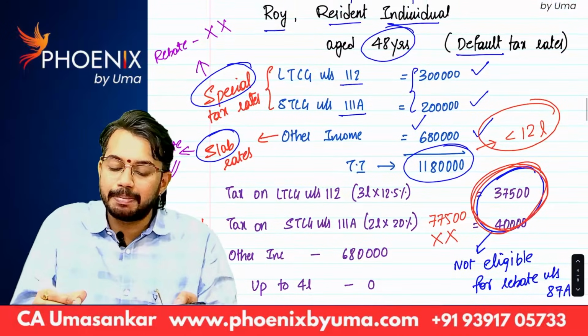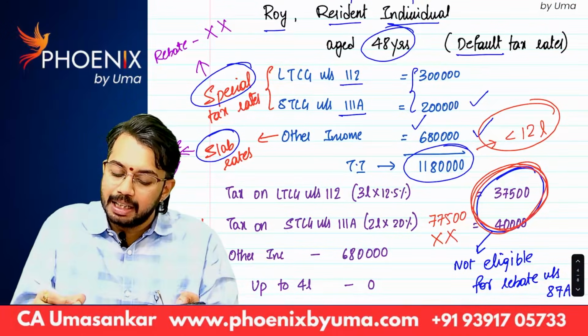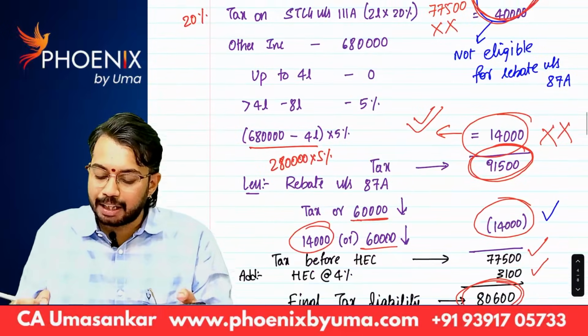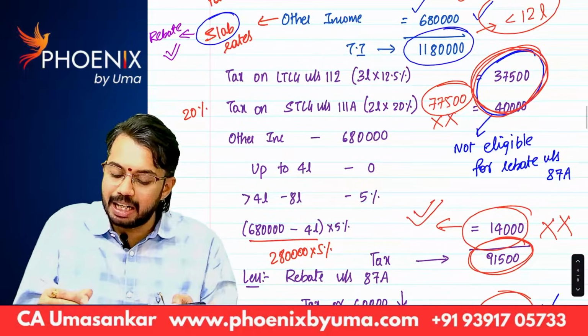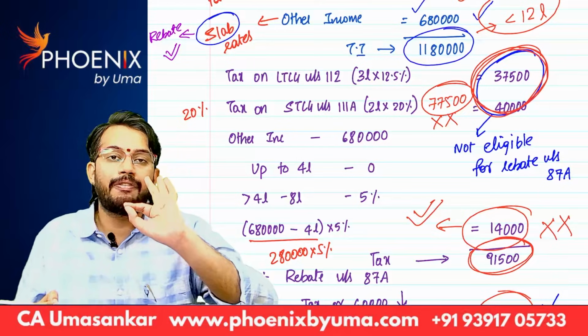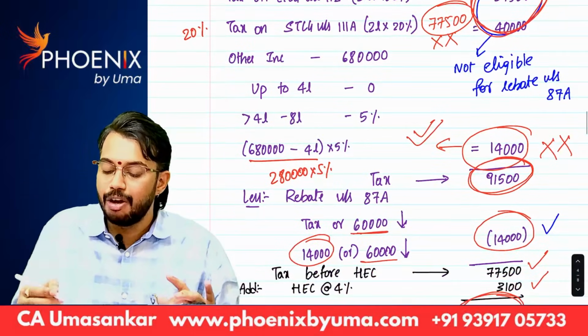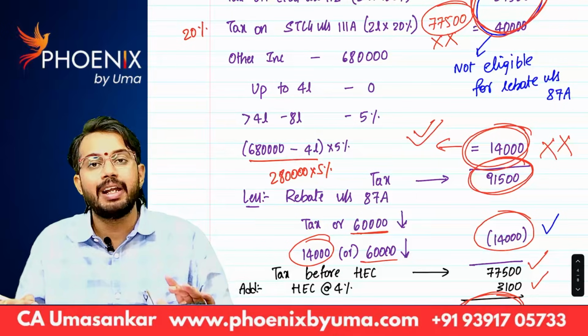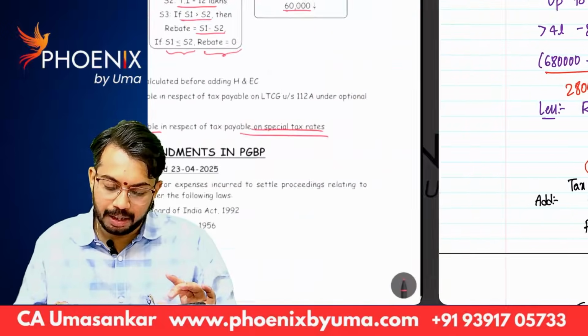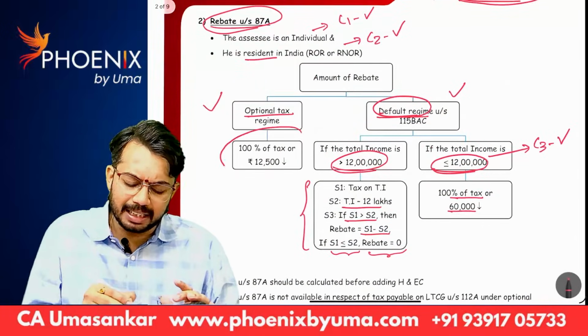Here income taxable at special tax rates is 6 lakhs and tax on it is 77,500. 77,500 is not eligible for rebate. Only balance tax 14,000 is eligible for rebate. Okay. Next, under optional tax rates there is no amendment.